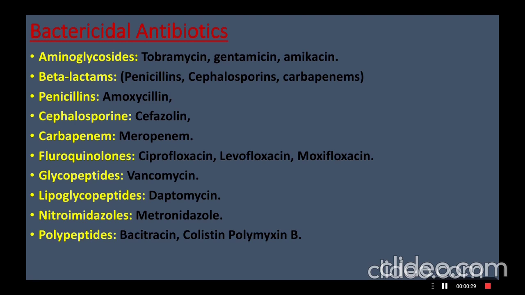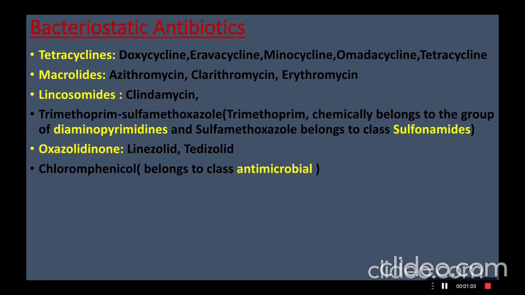Here are the names of some antibiotics that are bactericidal in nature. Aminoglycosides include the following: tobramycin, gentamicin, amikacin. Beta-lactams include the following: penicillin, cephalosporin, carbapenems. Penicillins like amoxicillin, cephalosporin like cefazolin, carbapenem like meropenem, fluoroquinolones like ciprofloxacin, levofloxacin, moxifloxacin, glycopeptides like vancomycin, lipoglycopeptides like daptomycin, nitroimidazoles like metronidazole, polypeptides like bacitracin, colistin, and polymyxin B.